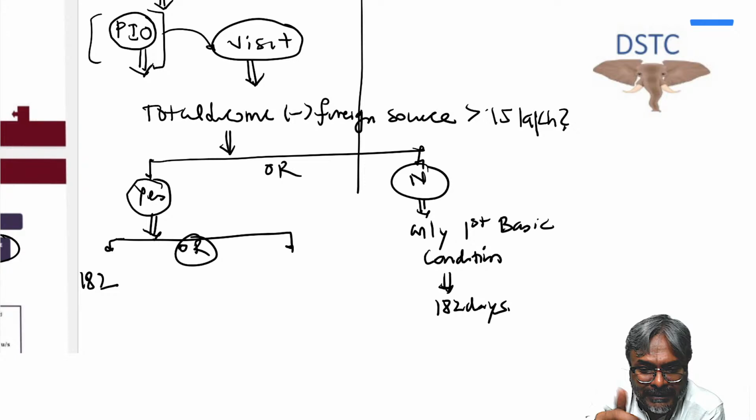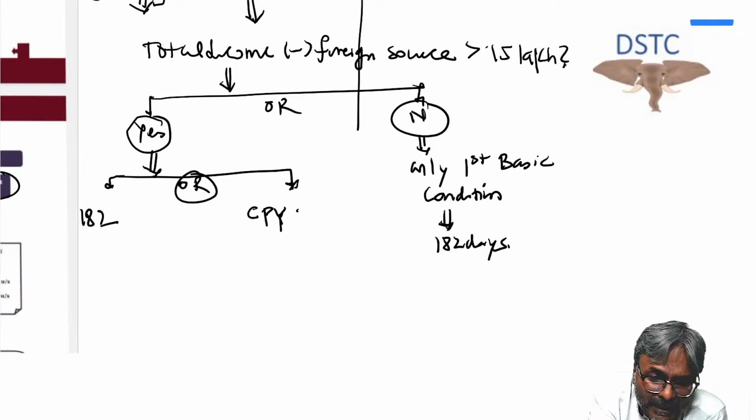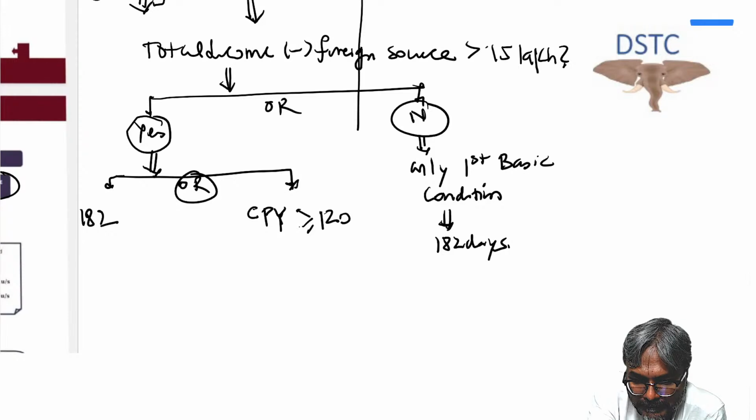Indeed. So current previous year, CPY, I'm writing the short form, students. Current previous year, he should have a minimum of how much, students? 120 days in the current previous year. All of you agree to this one? Minimum stay in India should be for how much, students? 120 days should be the minimum in this particular context. 120 days in the current previous year, plus what, students, in this context?